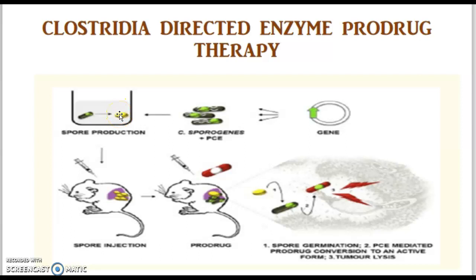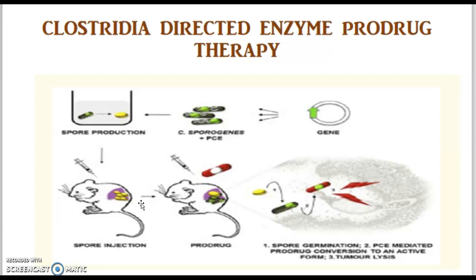After the spore production, these spores are injected into the cancerous animal, and we leave the animal for some time, because as this Clostridium bacterium is anaerobic in nature, and as I have said before, these tumor cells have a hypoxic condition, this Clostridium bacterium will grow very well in the tumor cells and it will not grow in the normal cells.